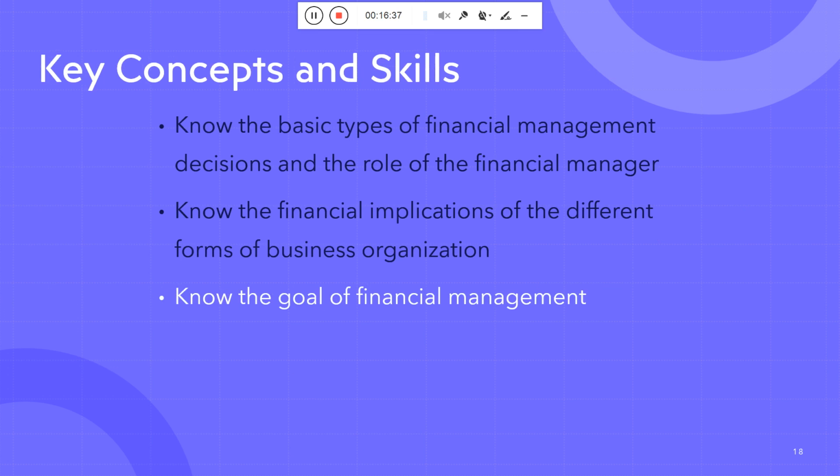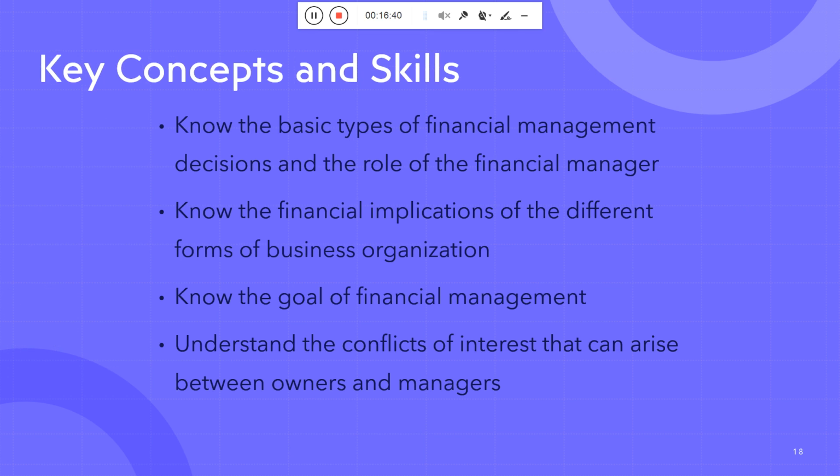The key concepts and skills needed, as I discussed, are: know the basic types of financial management decisions and the role of the financial manager, know the financial implications of the different forms of business organization, know the goal of financial management, and understand the conflict of interest that can arise between the owner and manager.